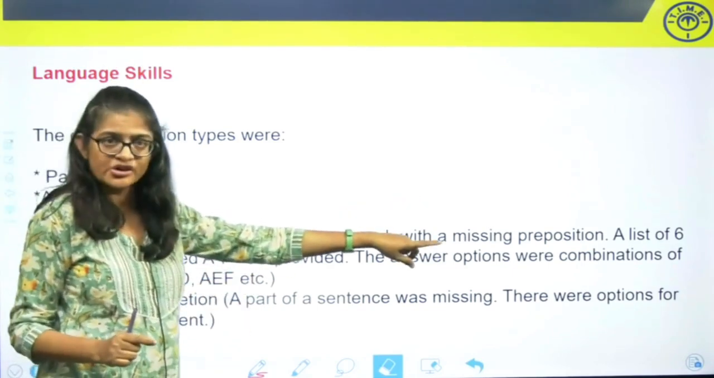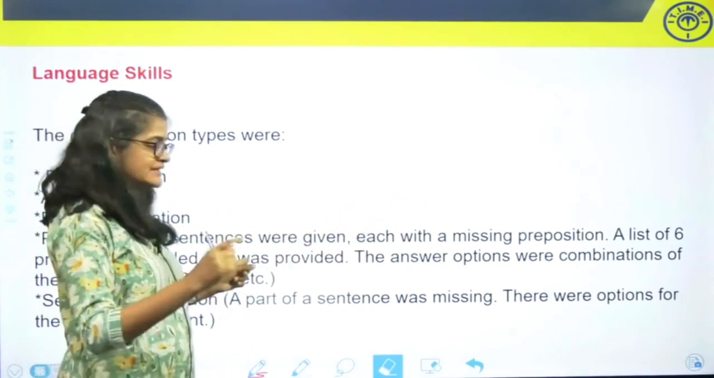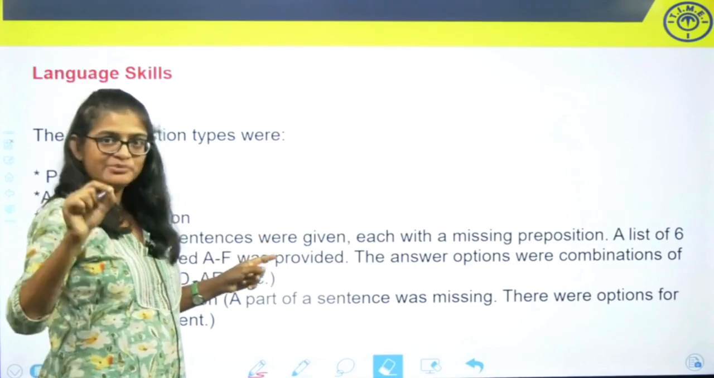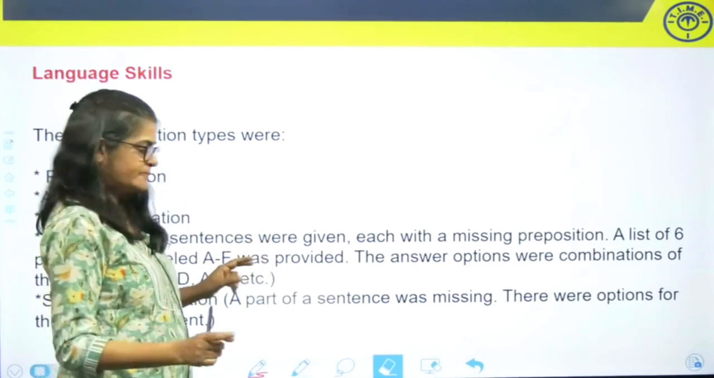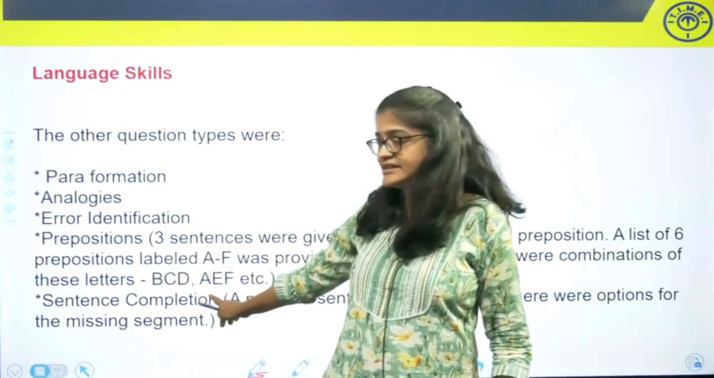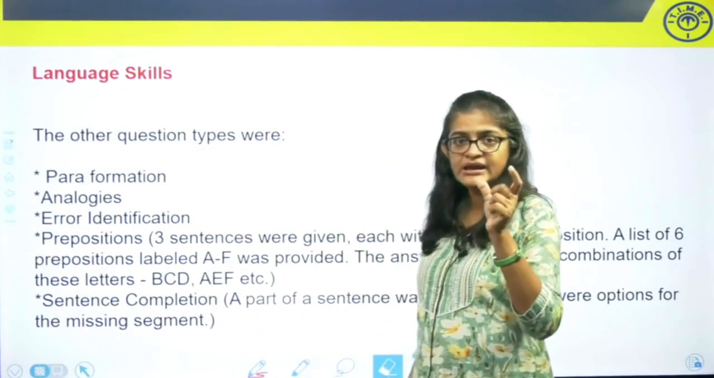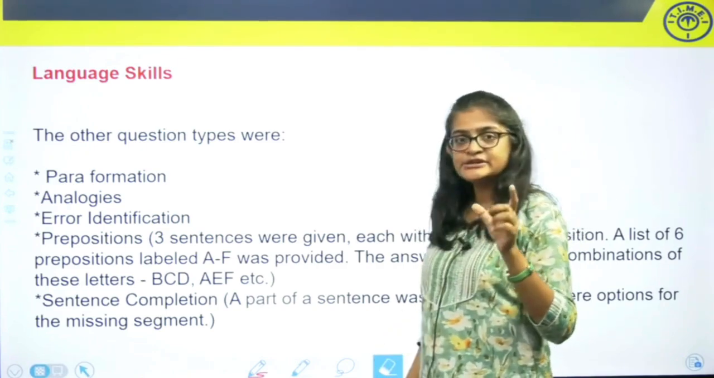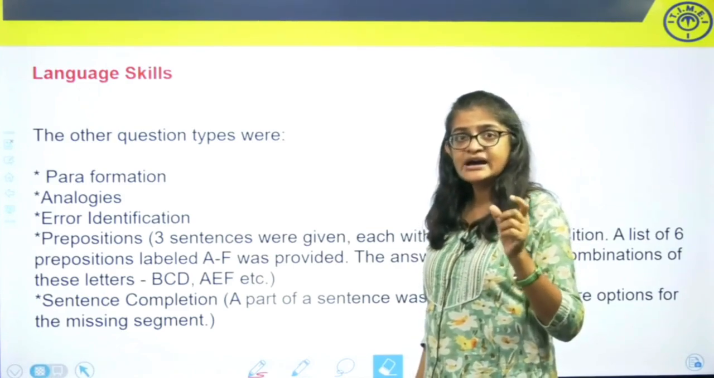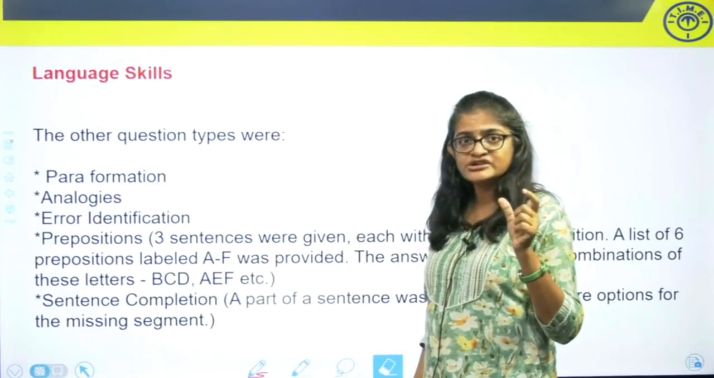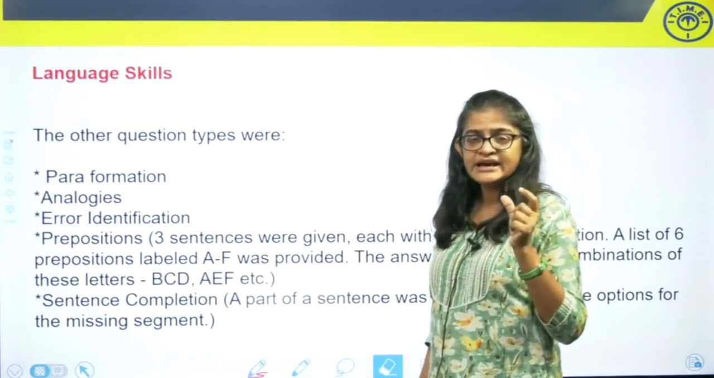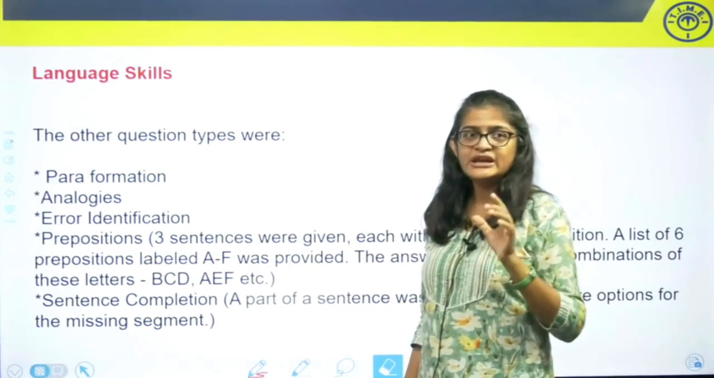Okay, so the answer choices were combinations of these letters. So if you identified the right preposition for each blank, then you would get the right combination. And there were also sentence completion questions. A sentence completion question is where a part of a sentence was missing, but these are not fill in the blanks questions. These are sentence completion because it is not just a word that is missing. What was missing was an entire segment of the sentence.